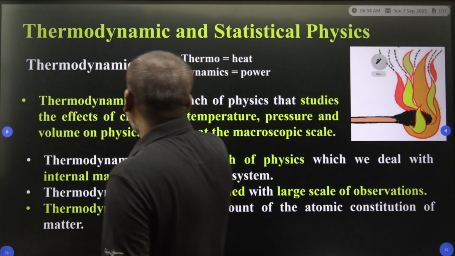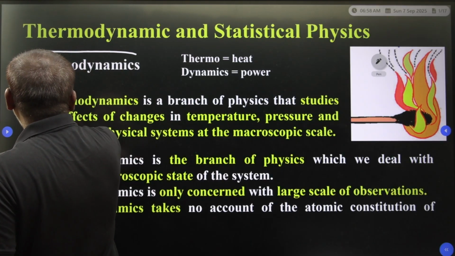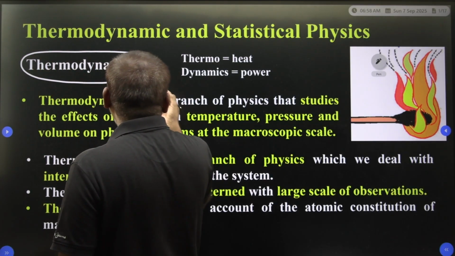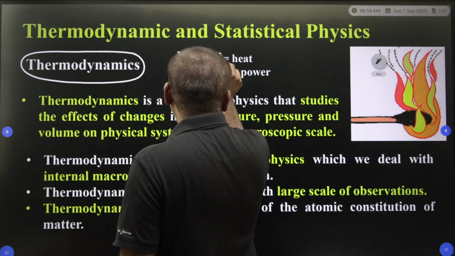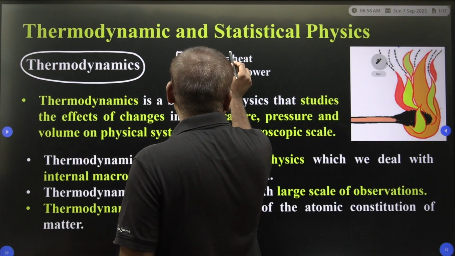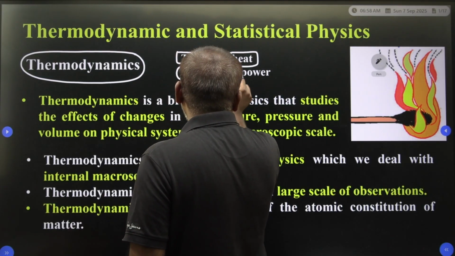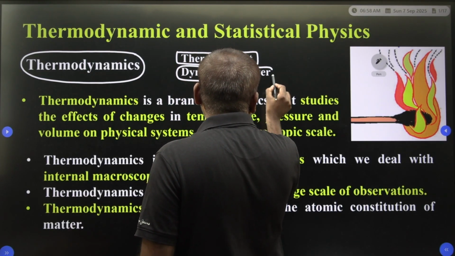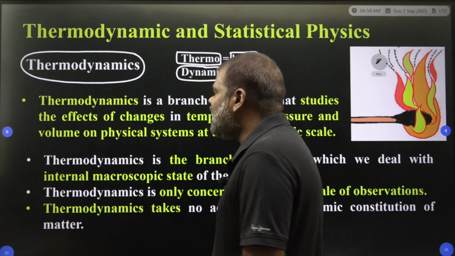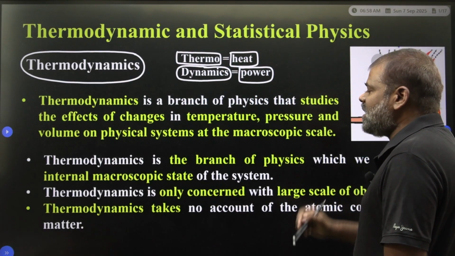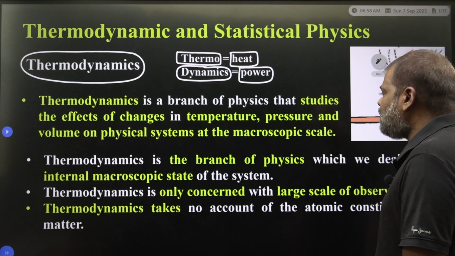So what is thermodynamics? First you have to see, thermodynamics originated from thermo. Thermo means heat, dynamics means power. Thermodynamics means heat power.